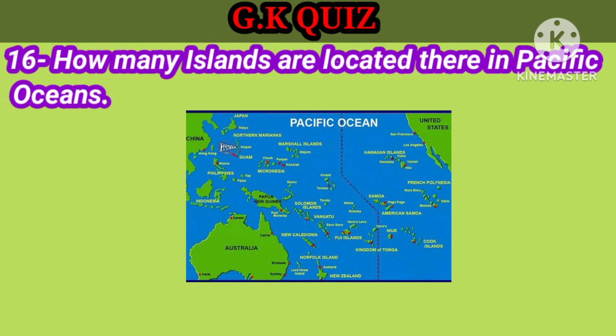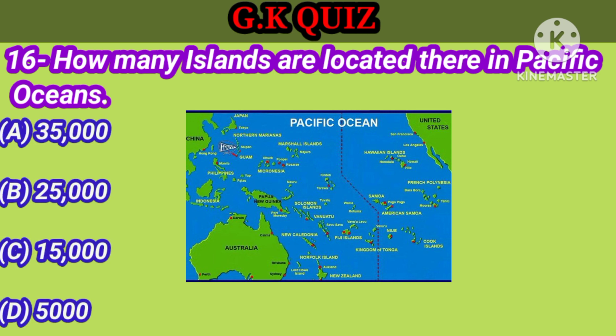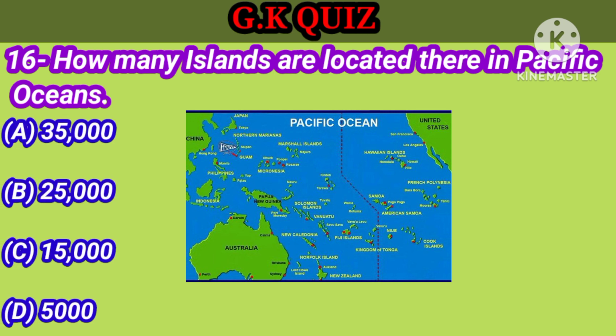Question number 16. How many islands are located in the Pacific Ocean? Your options: A. 35,000, B. 25,000, C. 15,000, D. 5,000. Your right answer is 25,000.